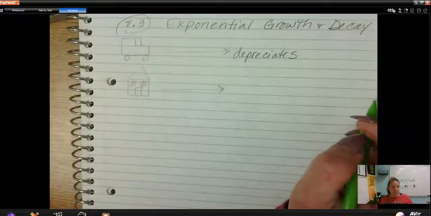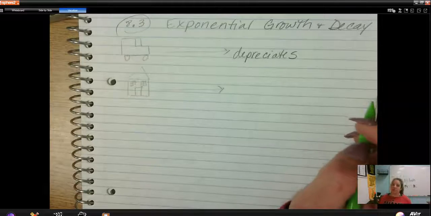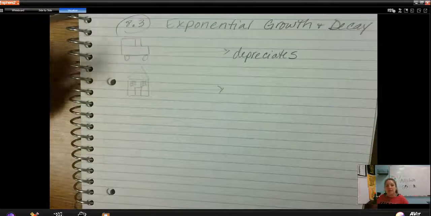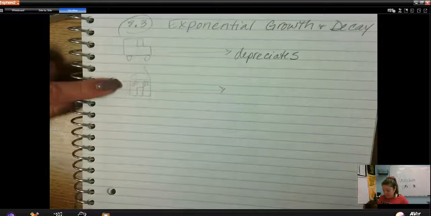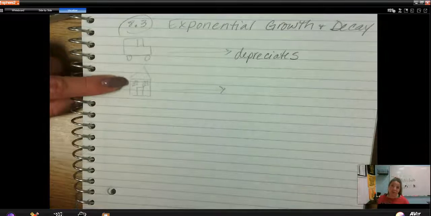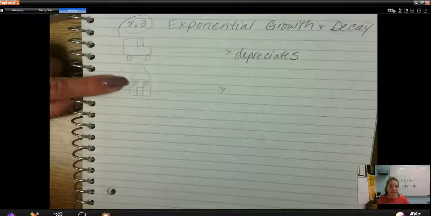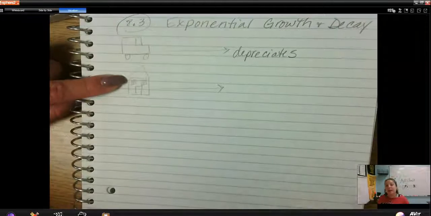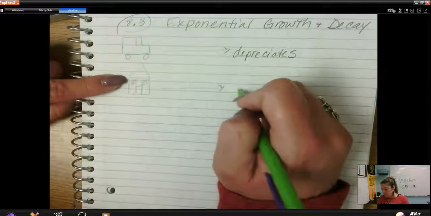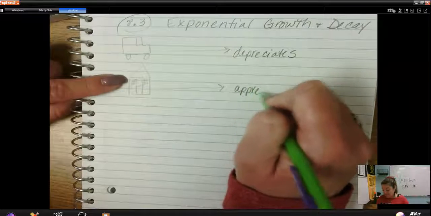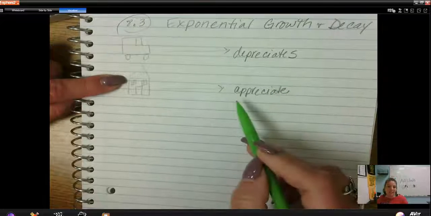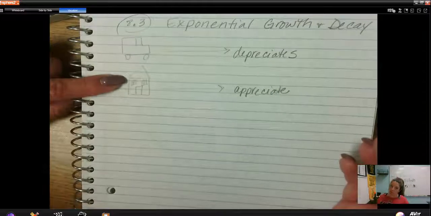The more you drive it, the more the car is going to depreciate in value. And so that is an example of an exponential decay. A lot of times, and this is obviously not including the whole housing crash that happened 10 years ago or so, houses will increase in value or will appreciate, okay? And so this is an example of an exponential growth.